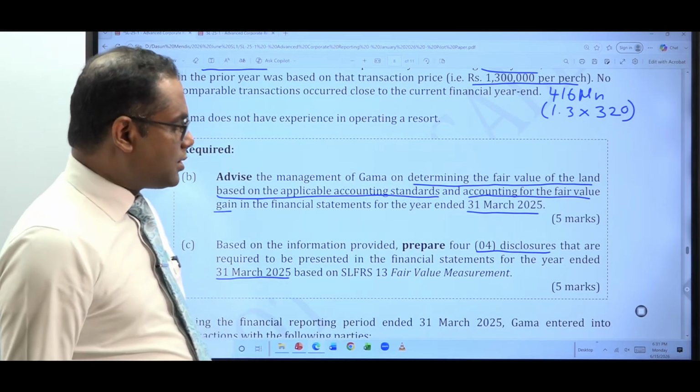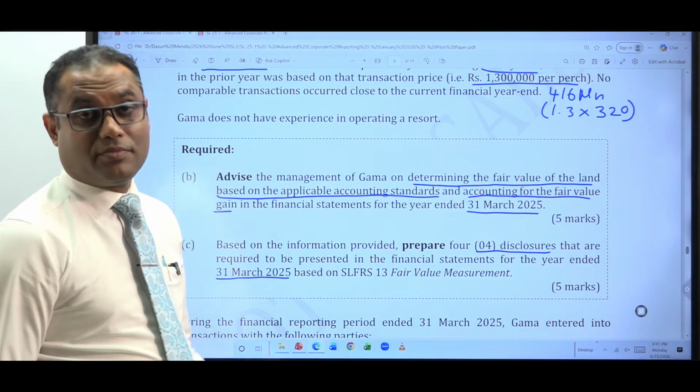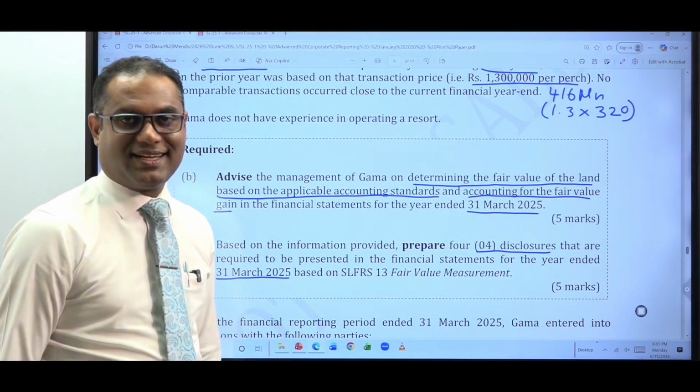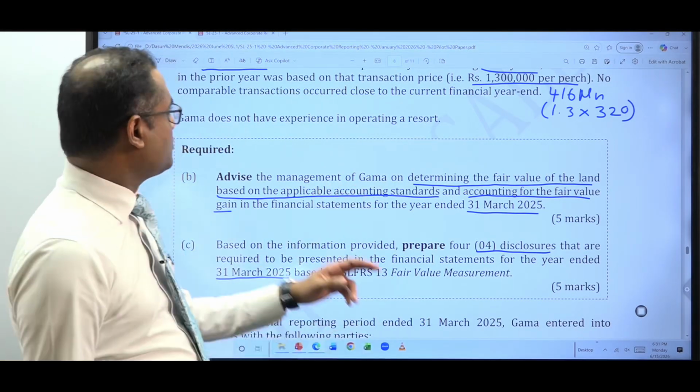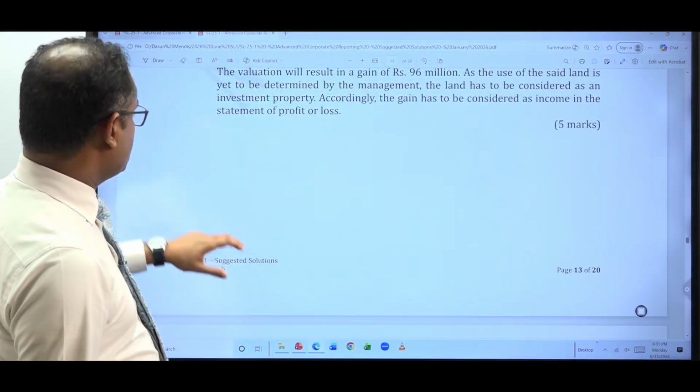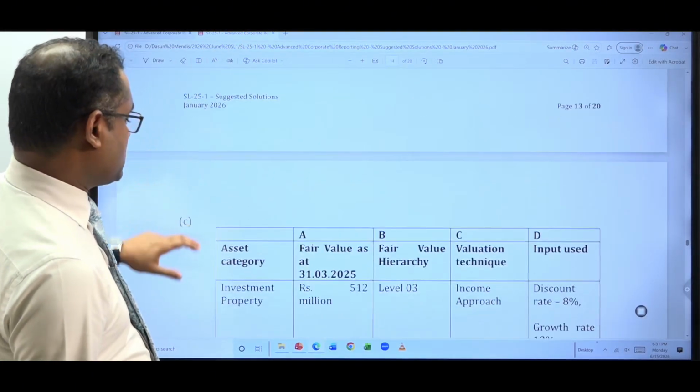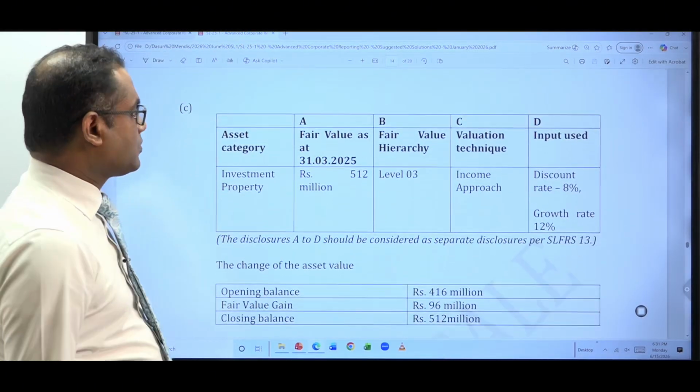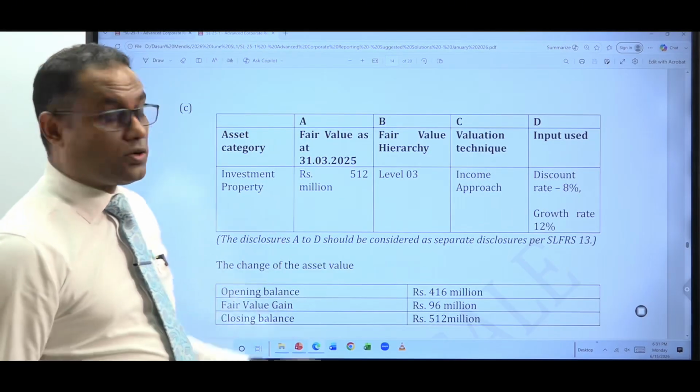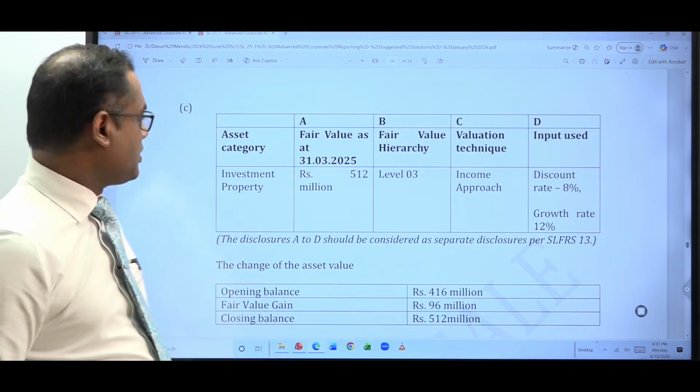Then you are asked to prepare 4 disclosures. I have mentioned a number of disclosures that you can make. In addition, the suggested solution also gives certain disclosures. So let's see what the disclosures are. Now you have to disclose the information we have prepared.